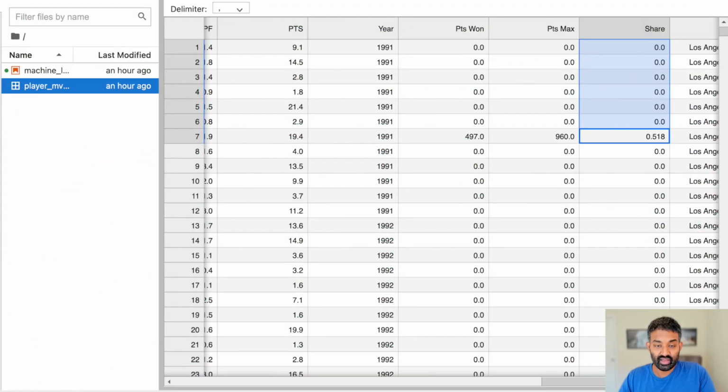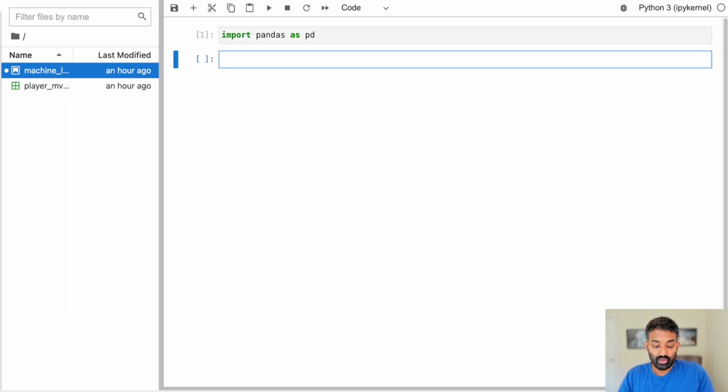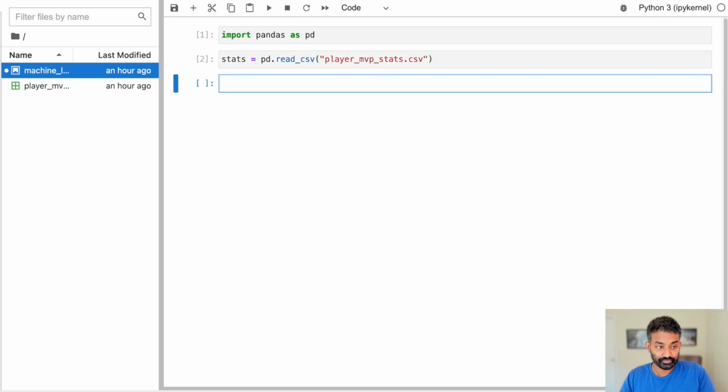All right, so with that look at the data, let's go ahead and dive in. And the first thing we're going to do is import pandas as pd. And let's go ahead and run that. And then we'll go ahead and actually read our data in using pandas. And the file is called playermvpstats.csv. There are links in the description if you want to download this particular file and work with it yourself.